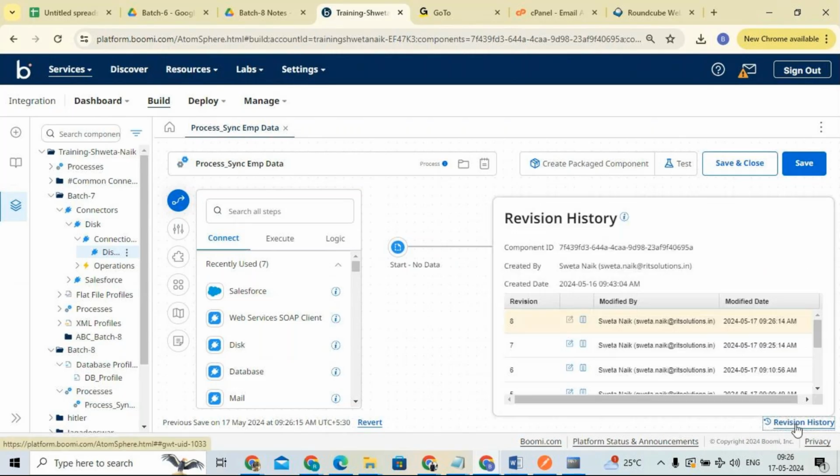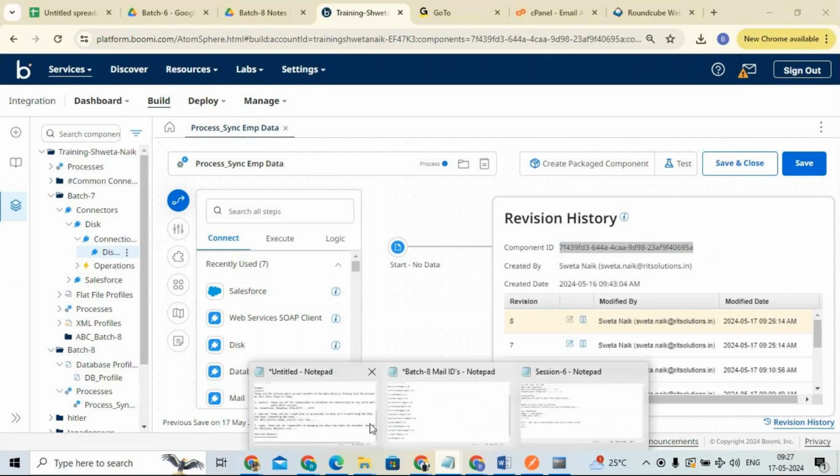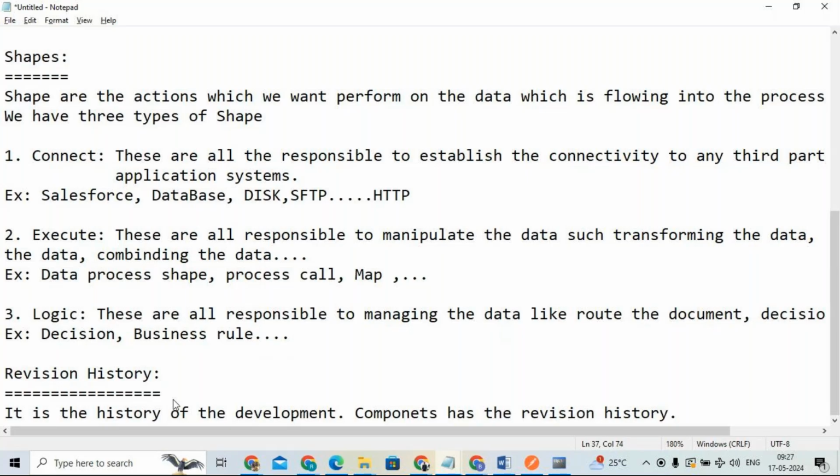If you click on the revision history, you can see here the revision, modified, modified date, when it was modified, and component id. Revision history is the history of the development. So here is one more important note: components have the revision history.